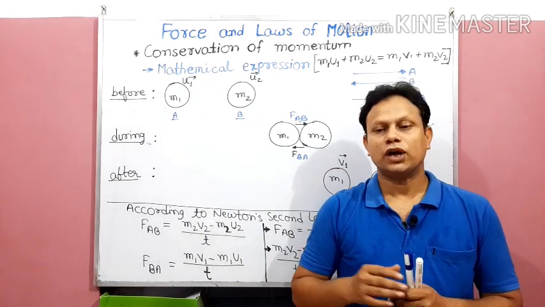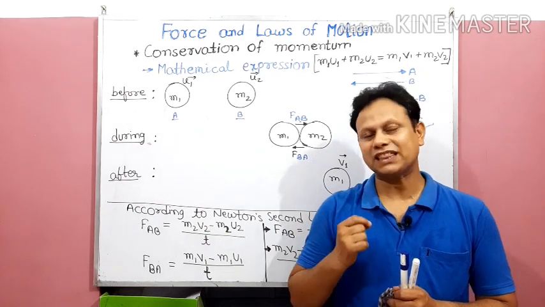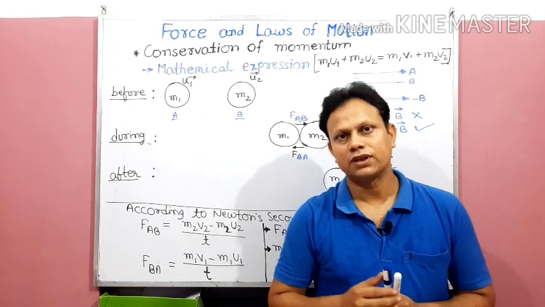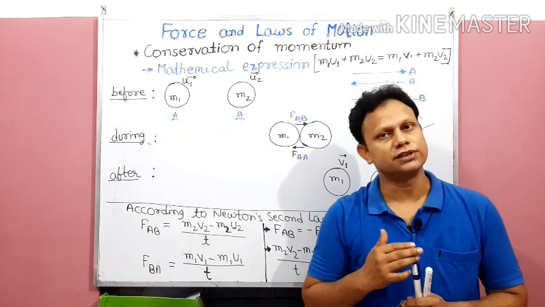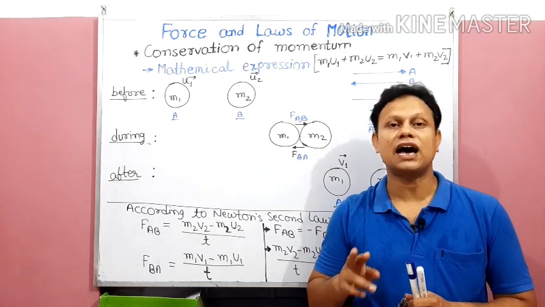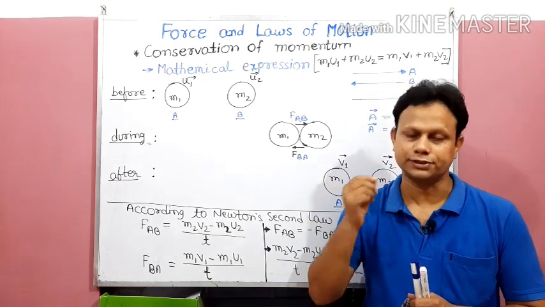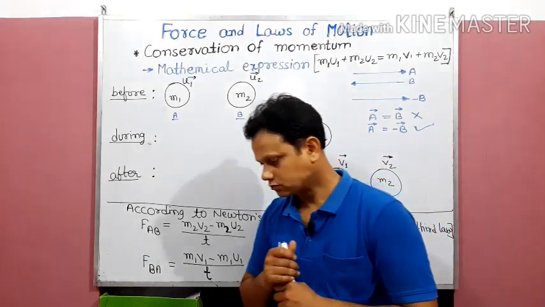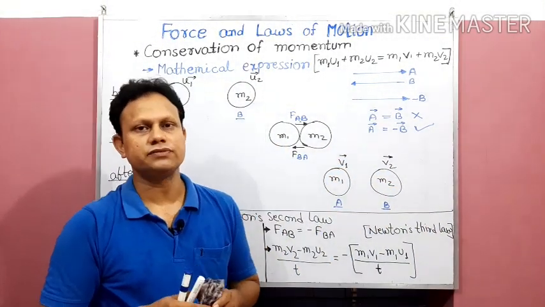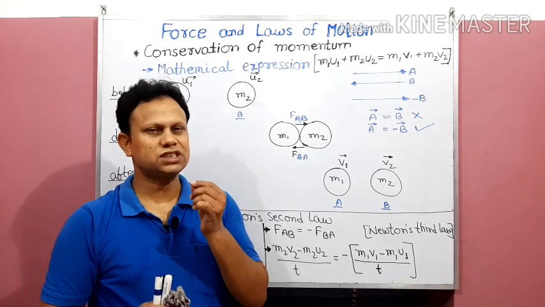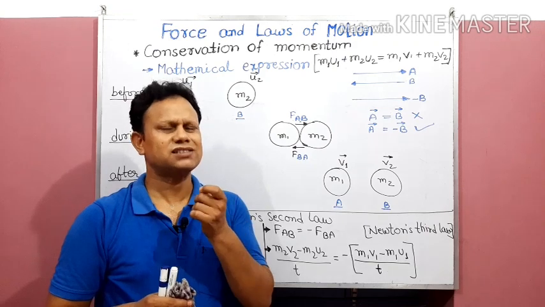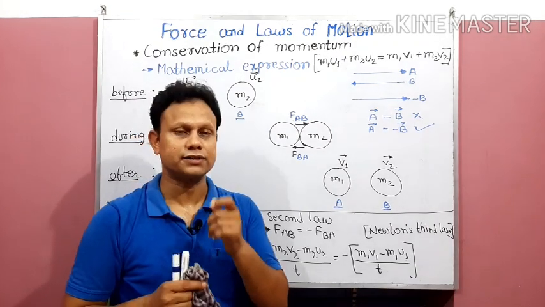So our next topic is how we can mathematically prove that the sum of momenta of two objects before collision is equal to the sum of momenta of these same two objects after collision. Now, to get this mathematical expression, we'll have to discuss some vector knowledge. We are going to add some knowledge about vectors.